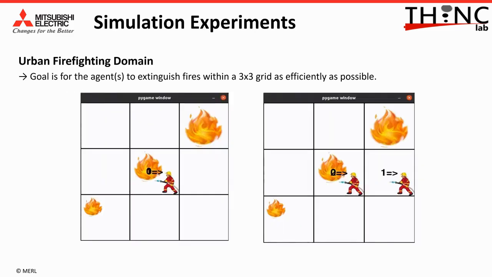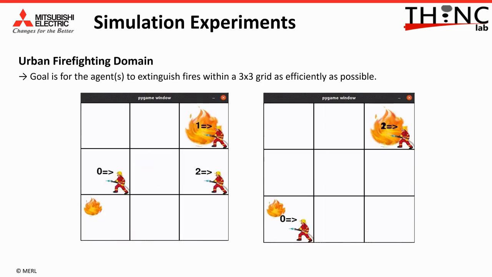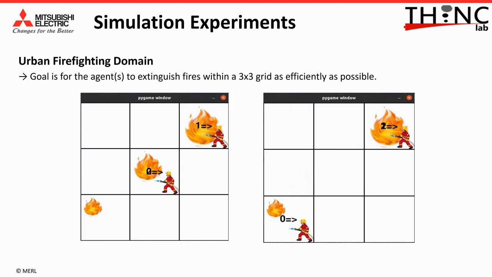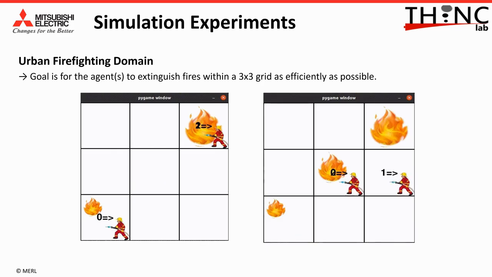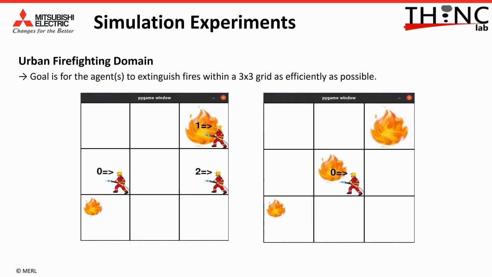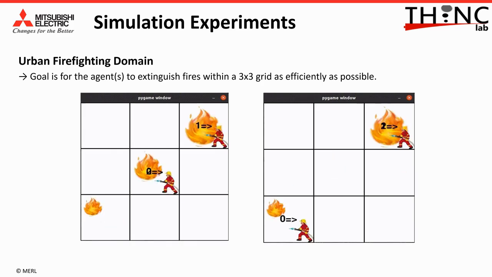Our first domain is a simulated firefighting scenario where the goal is to extinguish 3 fires in a grid. One agent starts the task and based on the learned policy calls the other agents in. The active agents then collaboratively extinguish all 3 fires. Each fire has a cost associated to it based on its current intensity, and each active agent receives a step cost. Extinguishing each fire yields a positive reward. All agents share the same rewards and the costs.